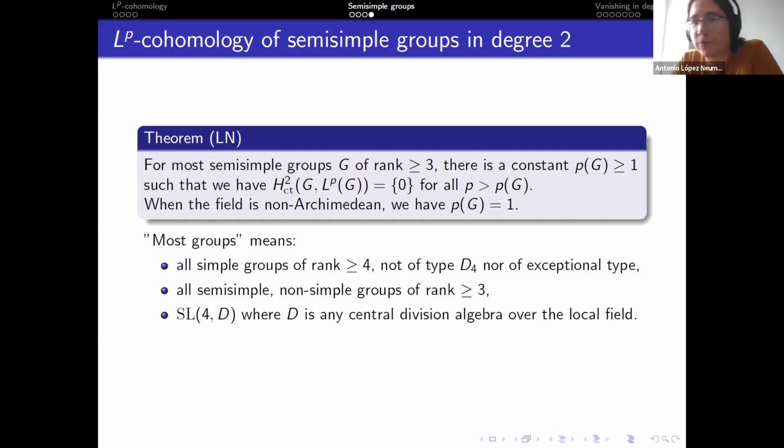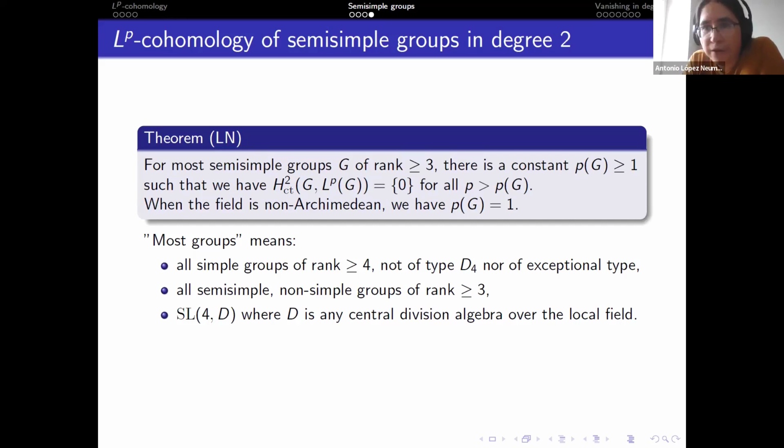Right, so now I should say what I mean by most groups. Precisely, this is the list of groups. It's all simple groups of rank at least 4, with some exceptions. So type D4 and exceptional type are exceptions. All product groups, so all semi-simple, non-simple groups of rank at least 3. Imagine SL2 times SL3.